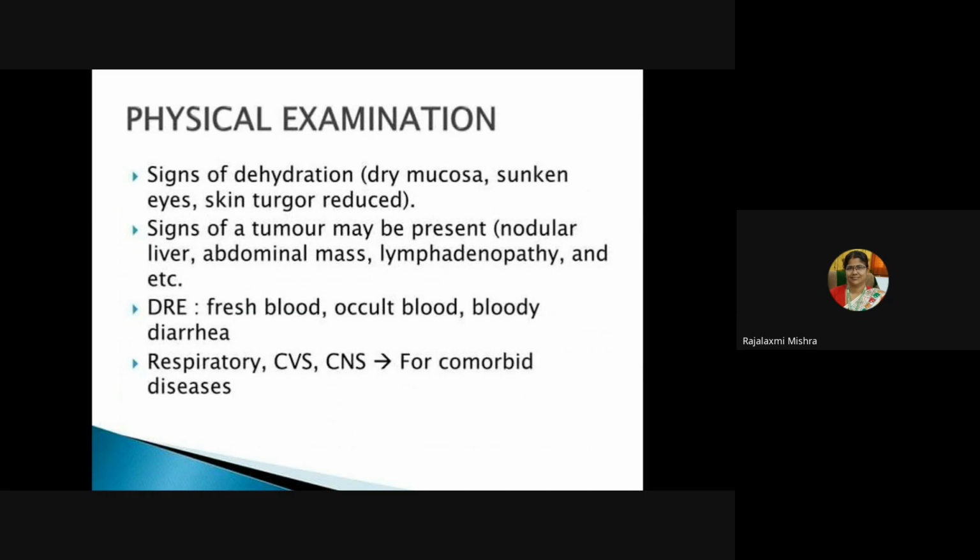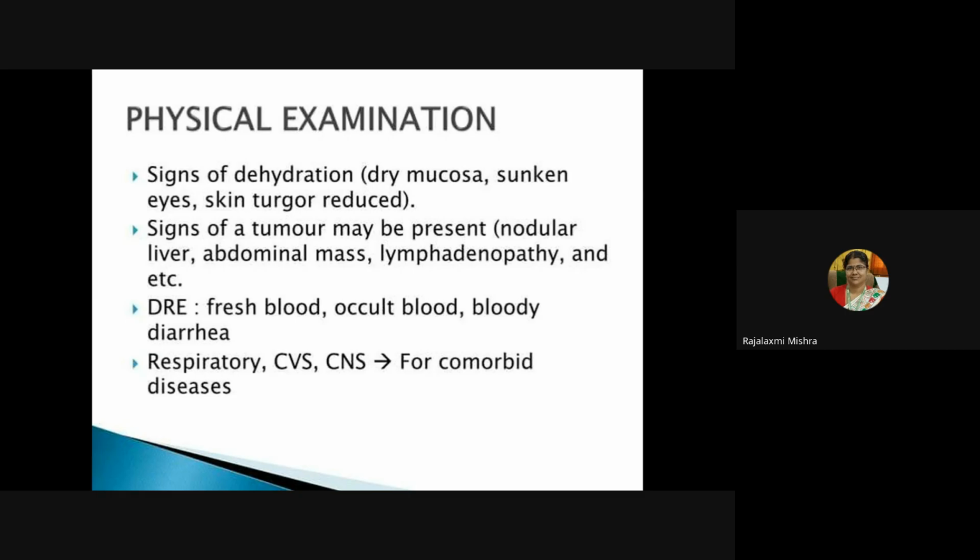In physical examination, signs of dehydration will be there: dry mucosa, sunken eyes, skin turgor reduced. So you have to check always for signs of dehydration. Signs of a tumor may be present: nodular liver, abdominal mass, lymphadenopathy, etc. Diarrhea, there will be fresh blood, occult blood, bloody diarrhea, respiratory, CVS, CNS examination.